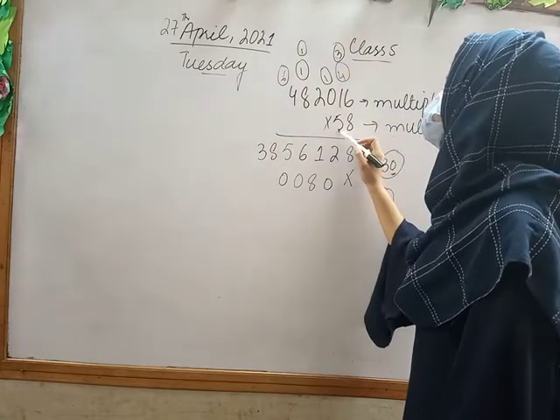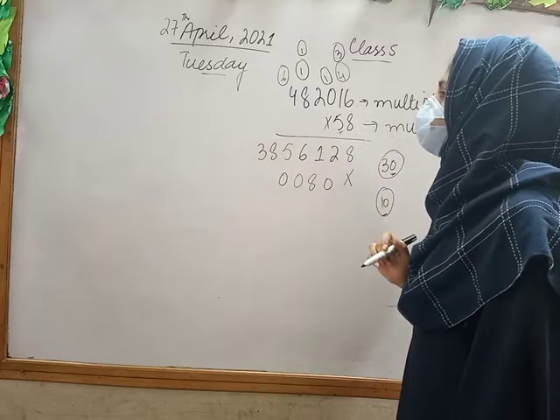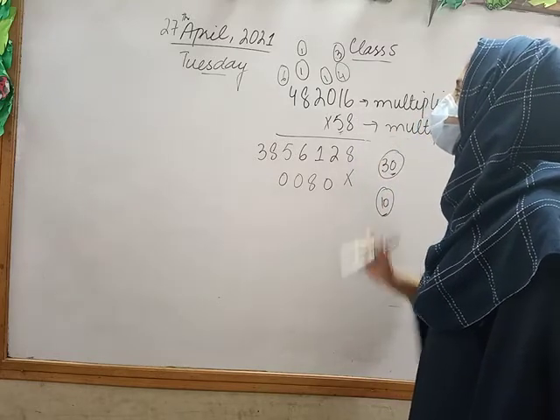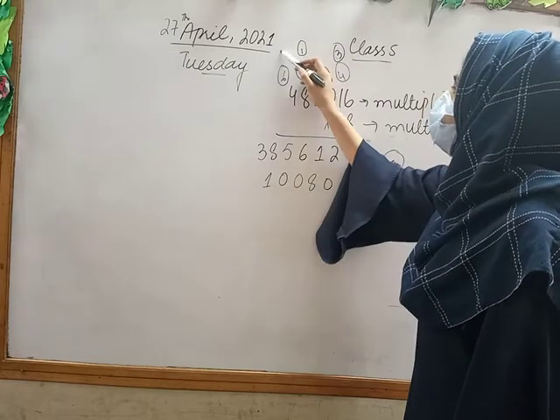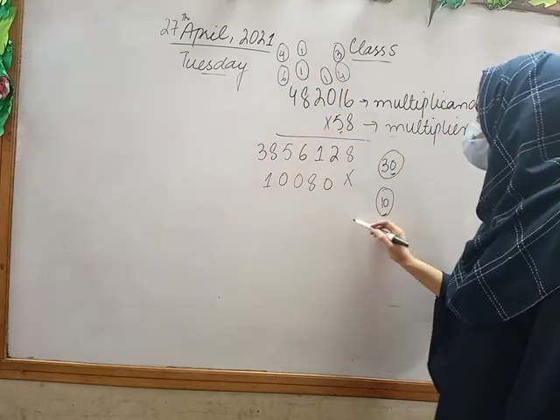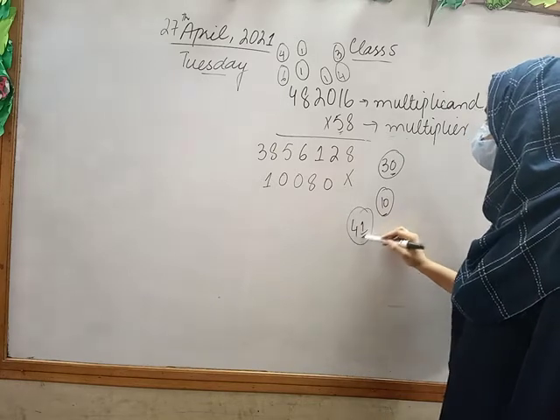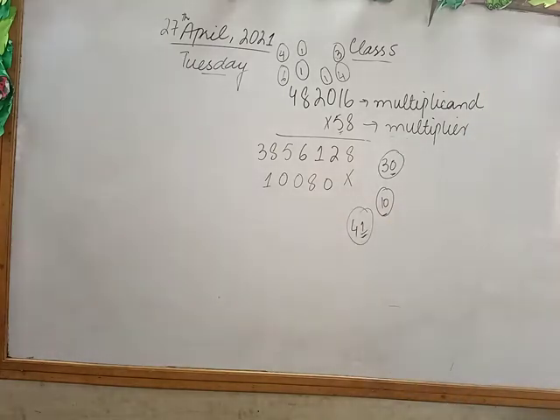Fine. 5 8 times 40, and 1 is added, so 41. It was a 2-digit number, so what is at the unit place? 1. So we will write 1 below 8 and 4 as a carry. Isn't it, class? Okay.